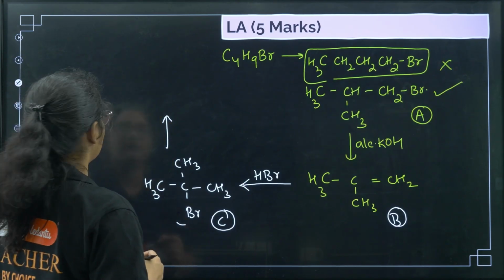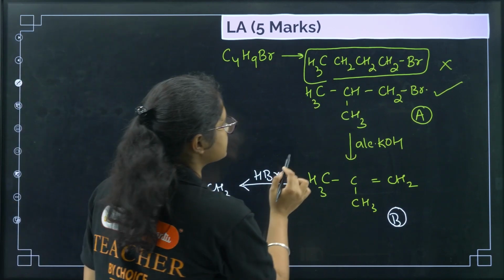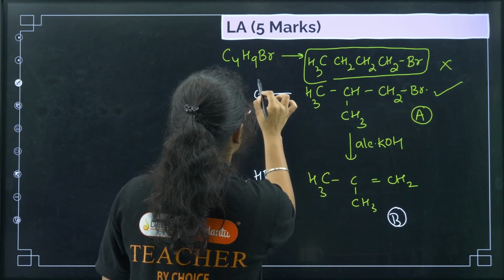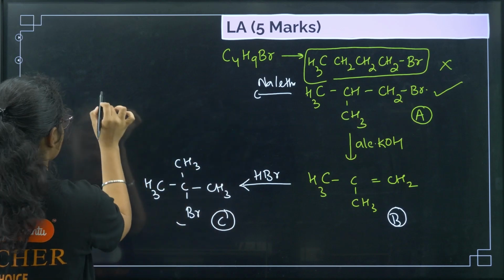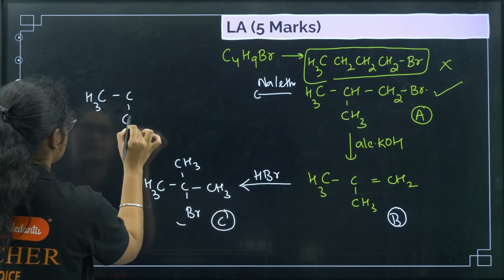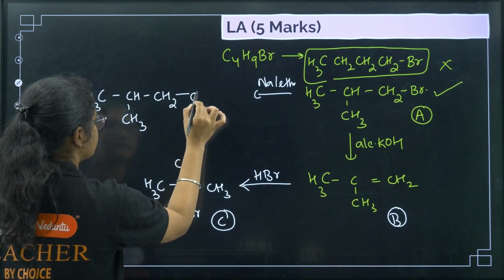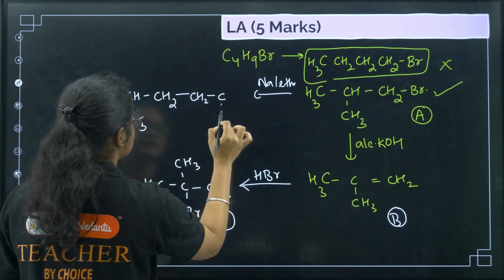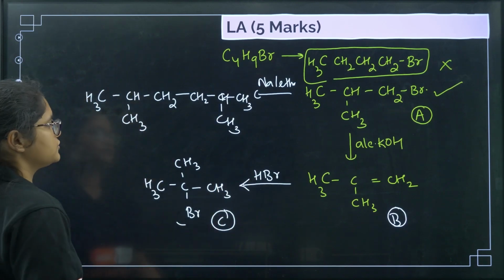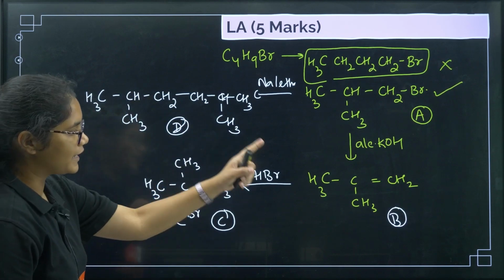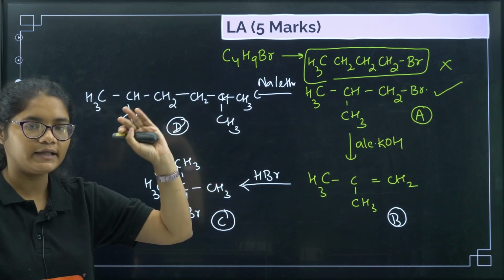Now if you react A with sodium in ether, where is A? This is A. So if you react it with sodium and ether, what will happen? The same compound will form, you have to just make a replica of this one. This is CH3CH(CH3)CH2Br. Now again this part will be copied on this side. We'll get (CH3)2CHCH2CH2CH(CH3)2. So this is your compound D. You need to write all these reactions separately. 4 reactions, 4 marks. If you write the structure of A correctly, 5 marks.